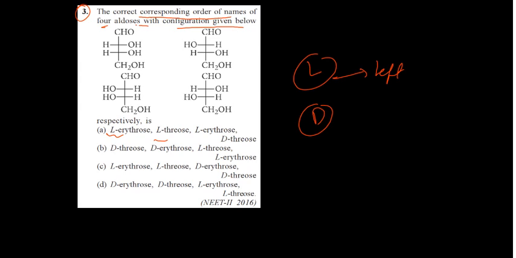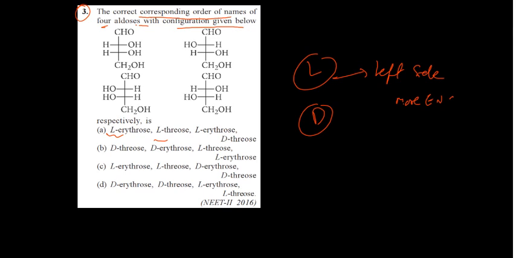Next, third: the correct corresponding order of names of 4 aldoses with the configuration given below. See here, capital L and capital D. Capital L means left side, more electronegative group.